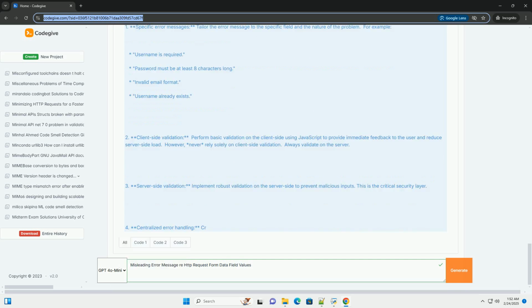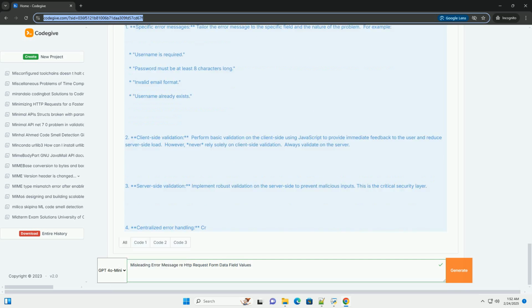7. Use HTTP status codes appropriately. Return appropriate HTTP status codes, for example 400 bad request, 401 unauthorized, 422 unprocessable entity, to indicate the type of error. 4. Improved code example. Let's rewrite the Flask code with better error handling.